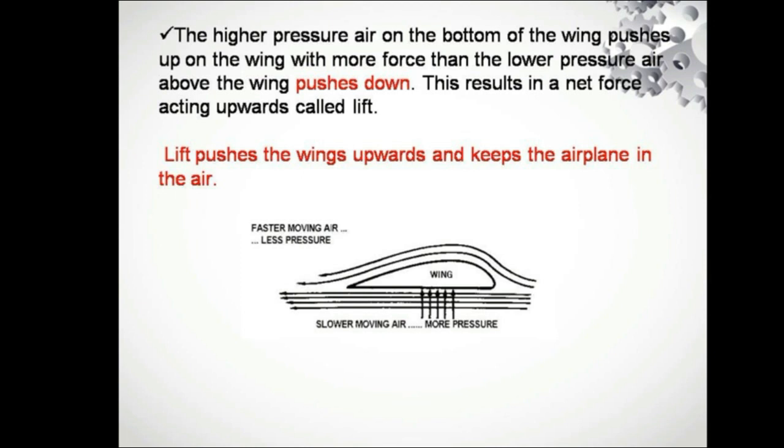So here we can see that the air pressure on the top of the wing is less than at the bottom of the wing. Above the wing, pressure is going to be less, and below the wing, pressure is going to be high.